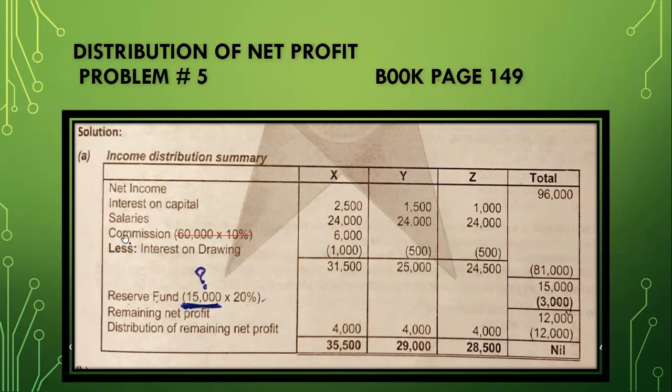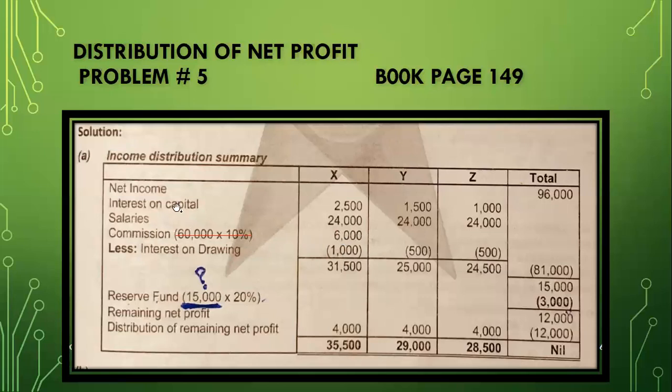Commission, directly you have to write down the value 6,000, as I told you, to cut that adjustment a little bit, and then you have to cut this value also. No need to go through this. This is some error in the question, that's why I asked you to cut it down. You have to write commission, write down the value 6,000.